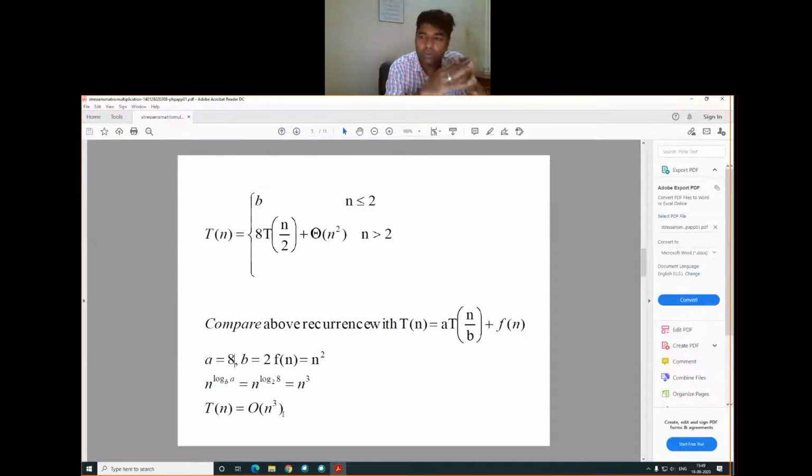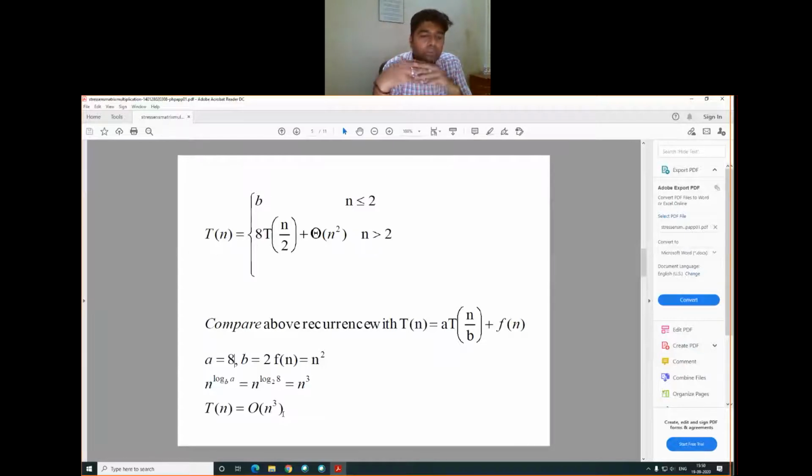You just have to note down these two conditions and the formula of the master theorem. Here in the traditional method we perform 8 matrix multiplication operations, so we take a equal to 8. And Strassen reduces these matrix multiplication operations from 8 to 7. We'll see how these matrix multiplication operations can be performed.